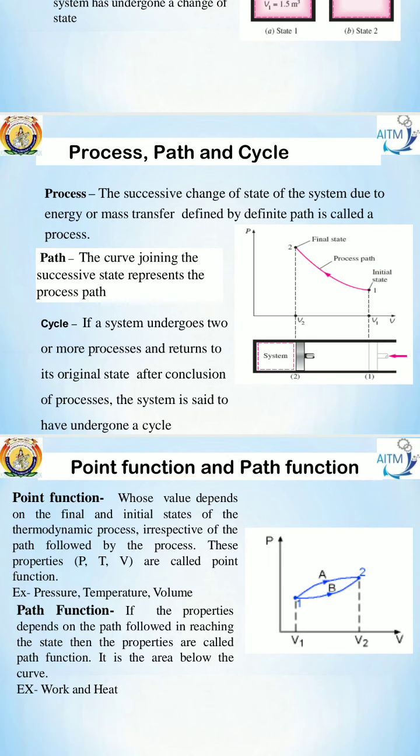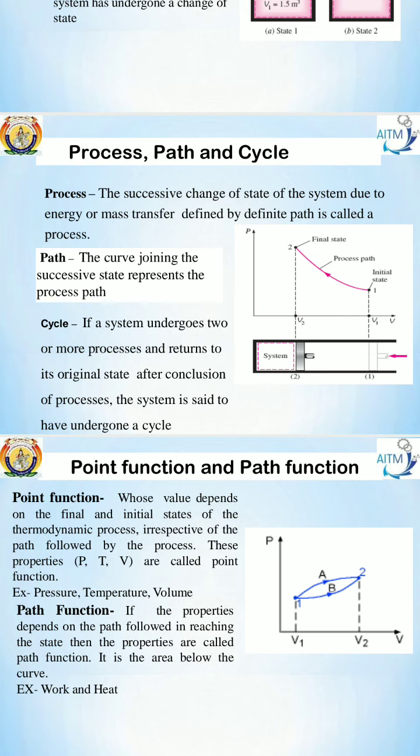In general, that is process, path and cycle. The process means a successive change of state, how the state changes from 1 to 2. Path means how the process is followed. Cycle means it undergoes 2 or more processes and again returns to the original state. We call that a cycle.